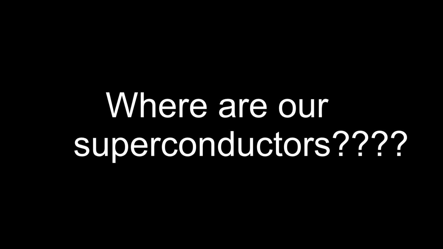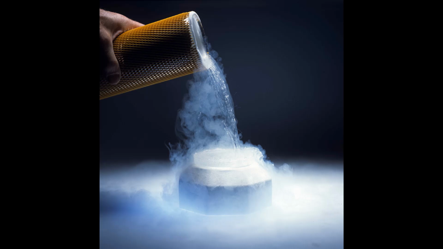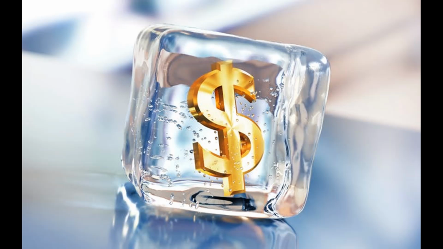But why aren't superconductors in our everyday electronics? Well, materials are superconducting only when kept below their critical temperature. For modern-day practical superconductors, the temperature is much below 77 Kelvin, the temperature of liquid nitrogen. Keeping them below that temperature requires a lot of expensive cryogenic technology. Scientists are still working on designing superconductors that can operate at room temperature,